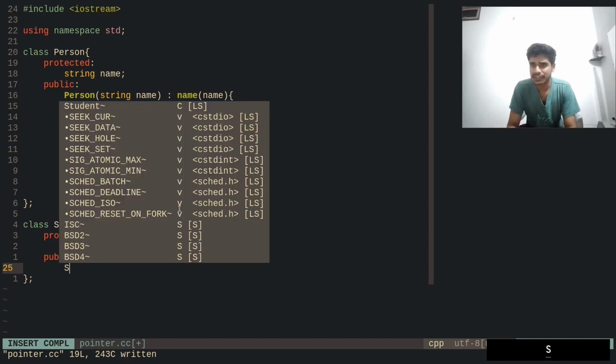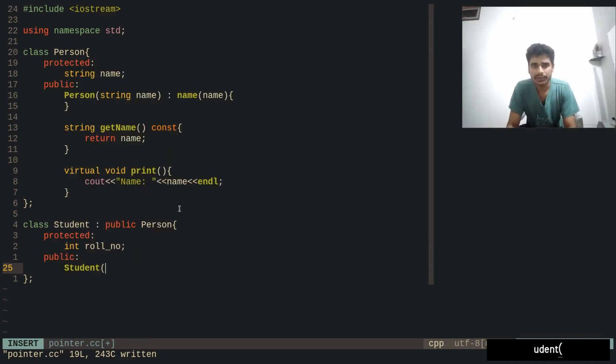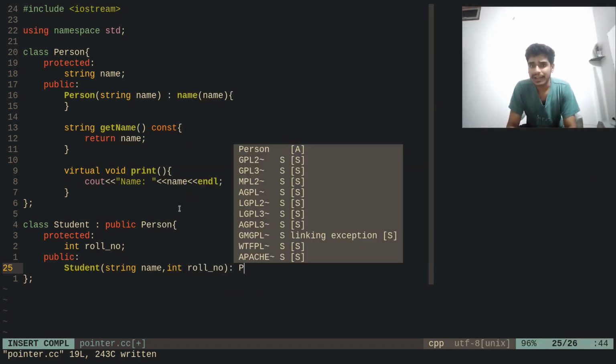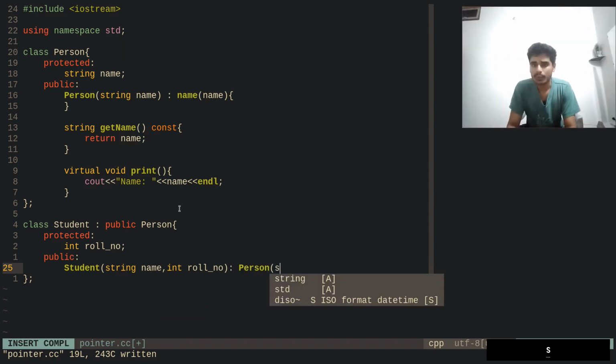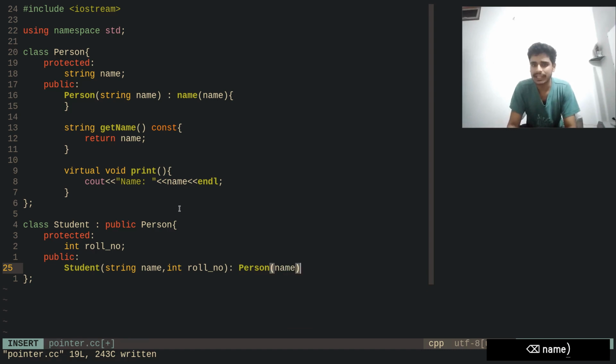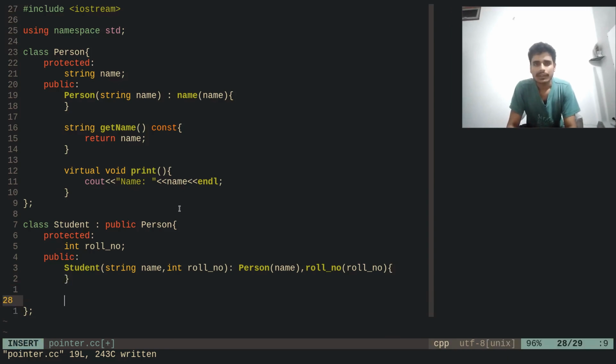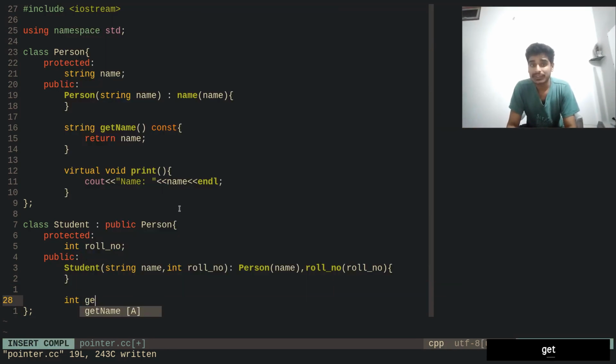So let's start with the simple constructor, okay. The simple constructor will have a name and again a roll number. Now it's a derived class, so we should first initialize our base class. So we initialize our base class with name, then our roll number with the roll number, and that's it. Now we can also have this get roll number, something like that, okay.